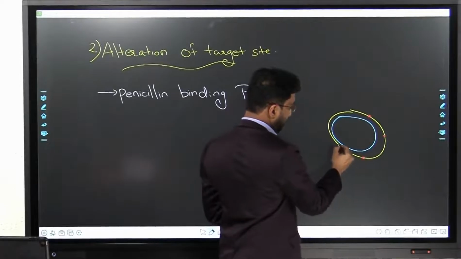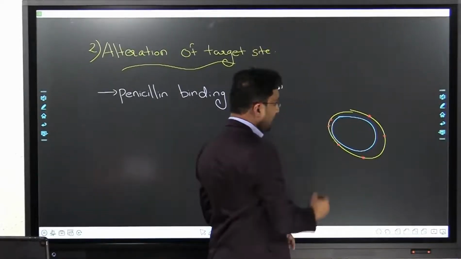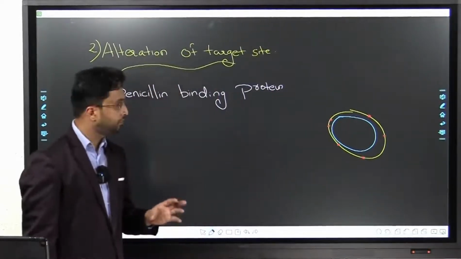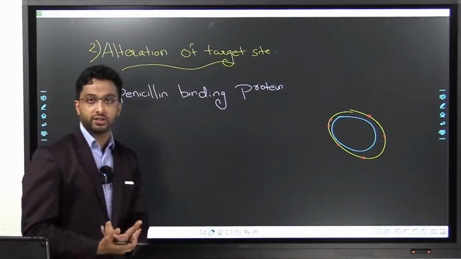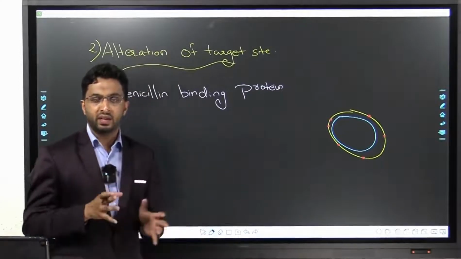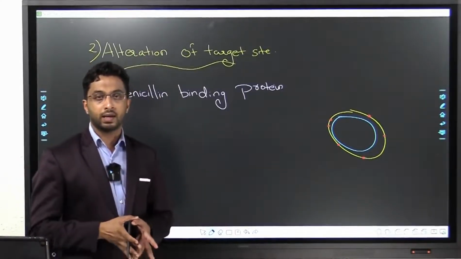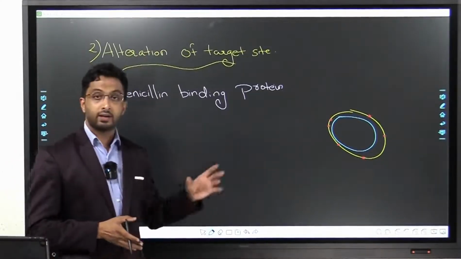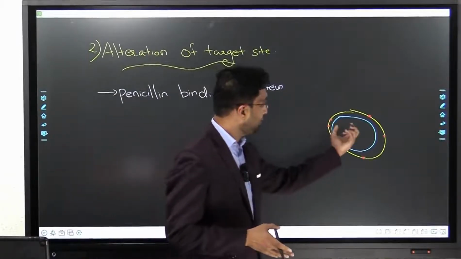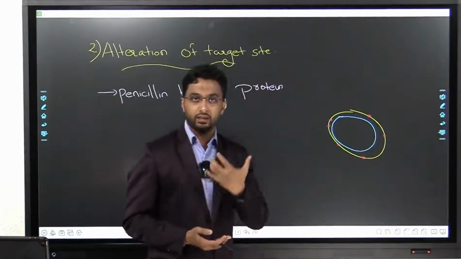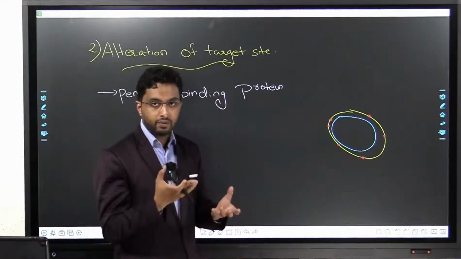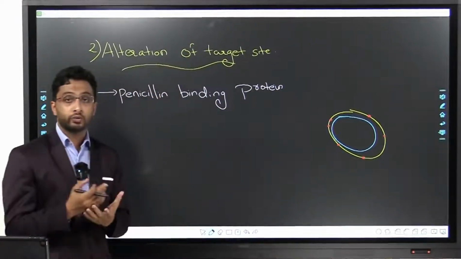Now, imagine the bacteria is changing the target protein. Now penicillin comes, penicillin is not able to understand, because it can only recognize a typical kind of target protein, not all. So if the bacteria changes the target site itself, penicillins cannot recognize the site, and so they cannot act.